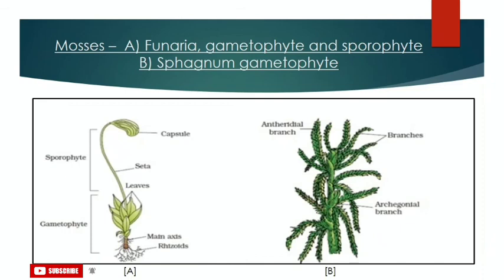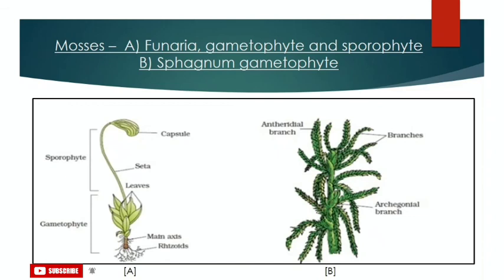First, we'll discuss the important characteristics of this type. The predominant stage of the life cycle of mosses is the gametophyte, which consists of two stages. The first is the protonema stage, which develops directly from a spore. It is a creeping, green, branched and frequently filamentous stage. The second is the leafy stage, which develops from the secondary protonema as a lateral bud. It contains upright slender axes which bear spirally arranged leaves, and this stage bears sex organs.